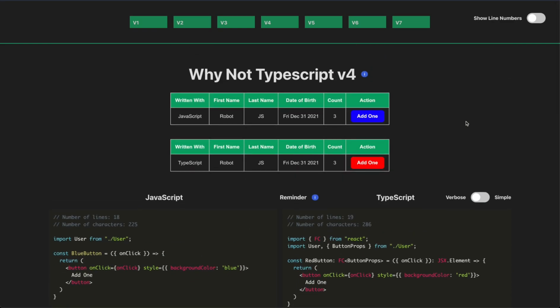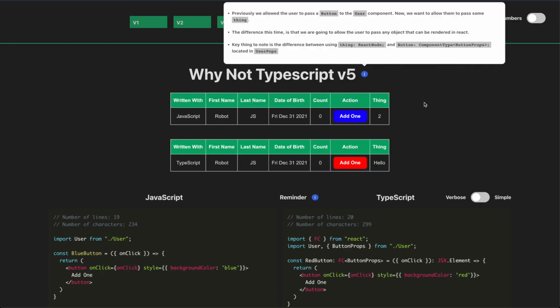Okay, so we've shown that now this can accept a button. We can pass a button component in to our user component. What are we going to do next? Well, in version 5, we want to update that such that we allow the user to pass a button to the user component, but we want them to also be able to pass a thing. So what's a thing? Well, a thing can be anything.